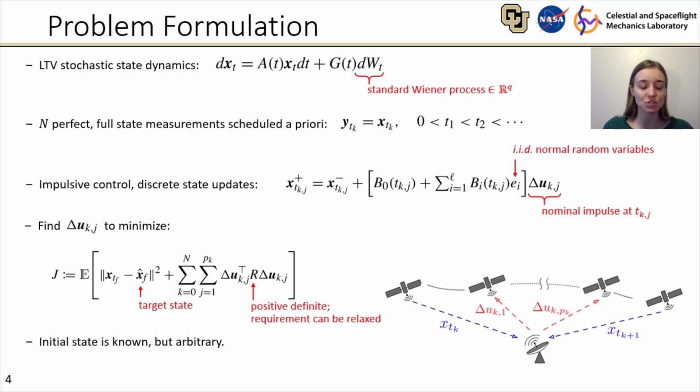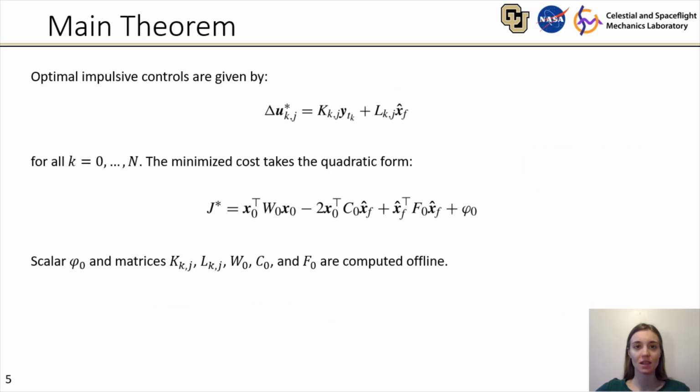We'll assume that the initial state is known but arbitrary, or we can consider that the initial state is another perfect full state measurement. Now we'll present the result of this optimization as a main theorem, which states that the optimal impulsive controls are linear in the previous measurement y_tk and the target state x hat f. We also find that the minimized cost function is quadratic in the initial state and the target state. The gain matrices K and L and these other relevant quantities can all be computed offline a priori through recursive equations.